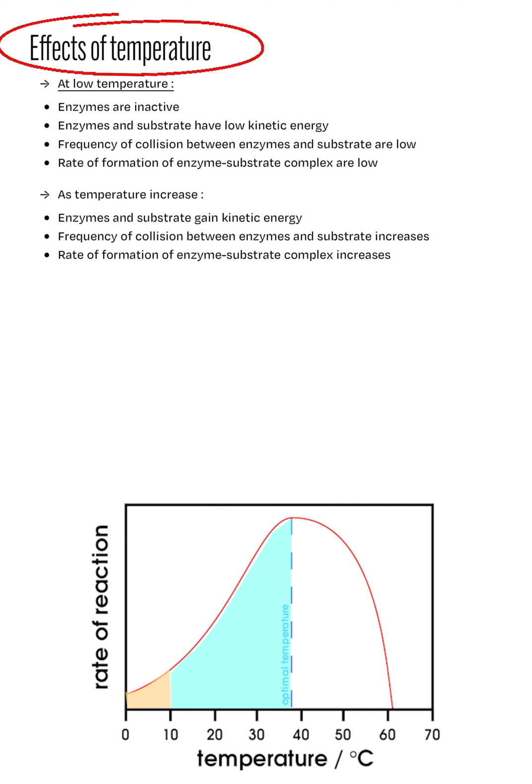However, as temperature increases, the molecules gain kinetic energy. This causes effective collisions between enzymes and substrates to occur more often. Thus, the rate of enzyme activity increases. For every 10 degrees Celsius, the rate of enzyme activity doubles. This trend continues till the optimum temperature is reached. When that occurs, the enzyme activity has reached its maximum.